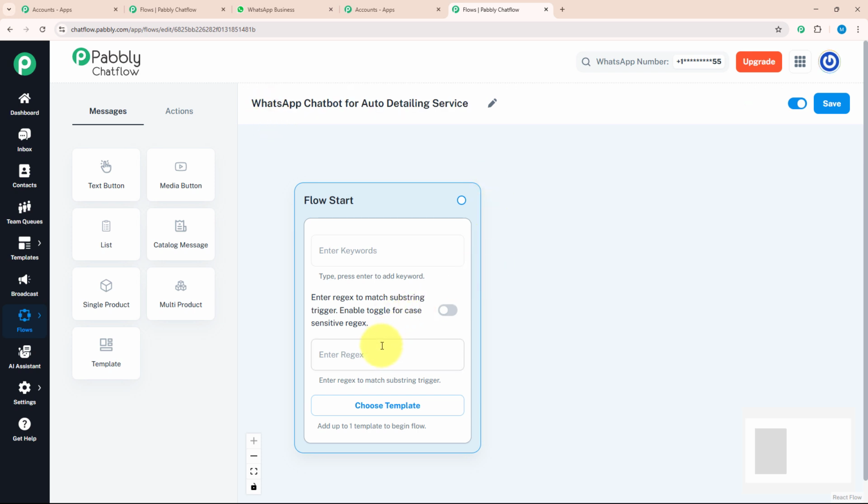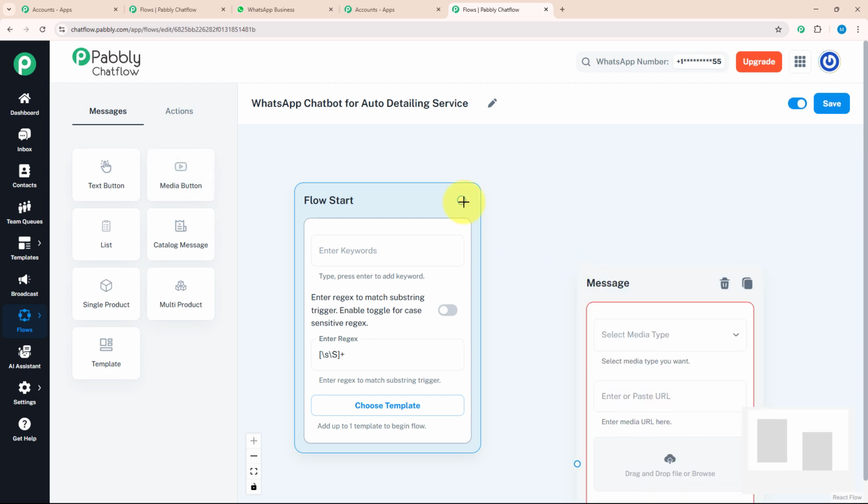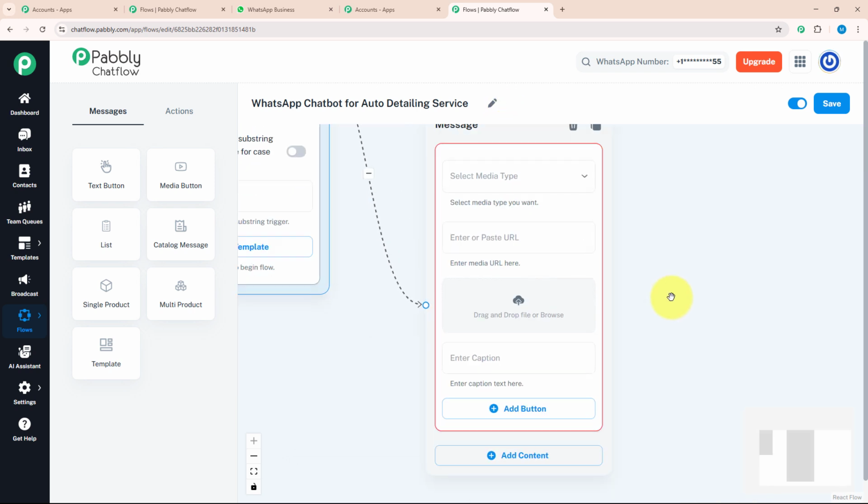After giving a meaningful name, I will put reject, which will identify what my customer is trying to say. Now, as soon as my customer enters a message, I want to send them a welcome message with a media. For that, I will drag and drop the media button from the message section and connect it with my flow start. That means as soon as my customer enters a message, a welcome message will be delivered to them with the media. By selecting media, you can make your message much more attractive and interactive.